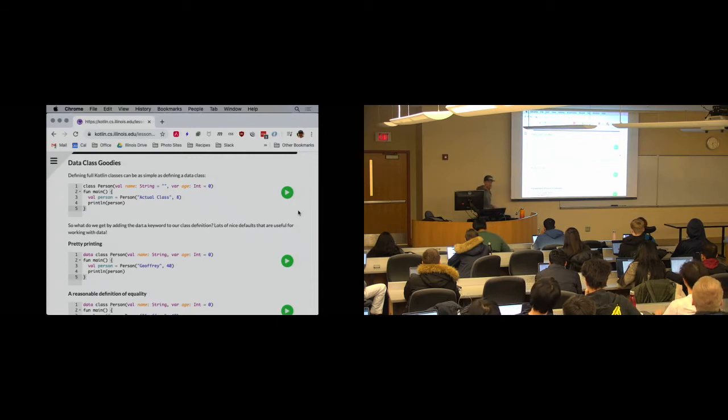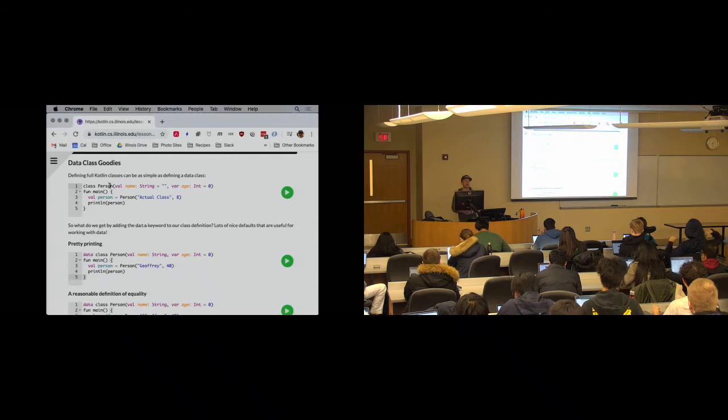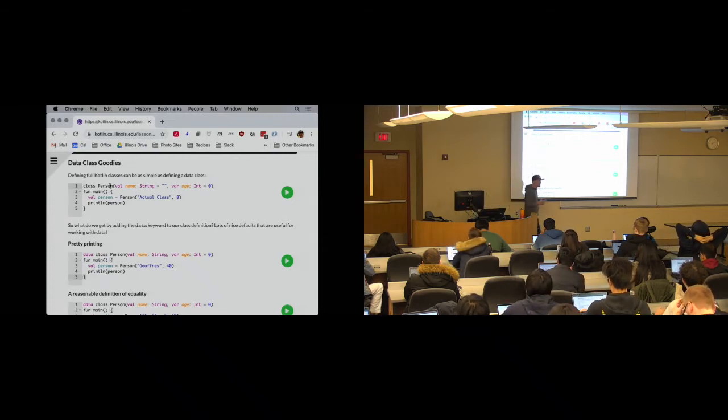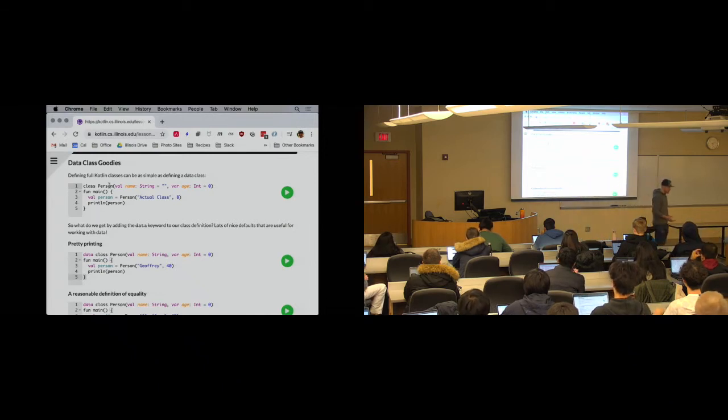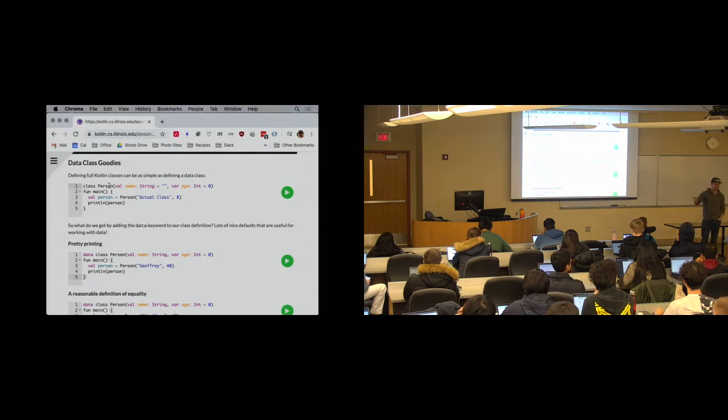Because, again, I don't have to do this. So I don't want you to think the data is somehow magic. One of the things that Kotlin is good at, if some of you have written modern Java or modern Python, has anyone worked with annotation systems before in Java or Python? So there are these ways to put little annotations on things, and then all this weird magic happens, right?